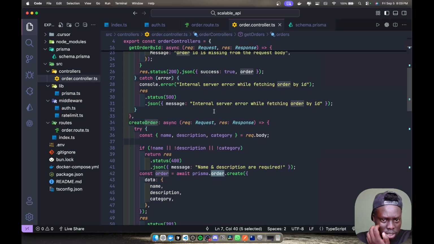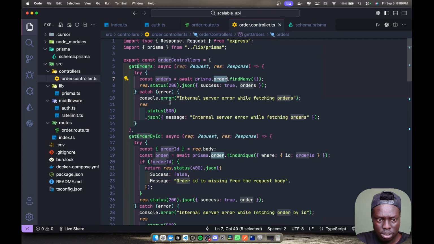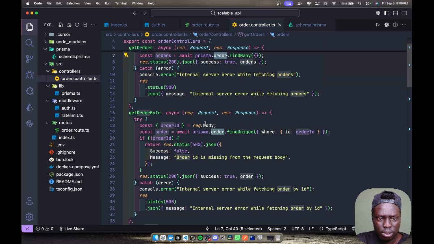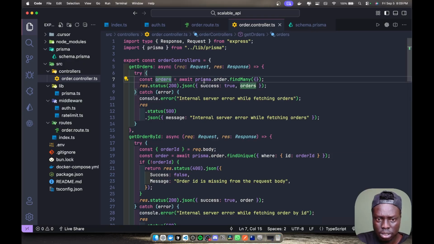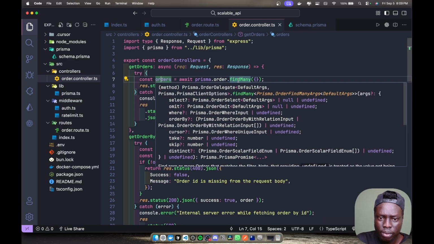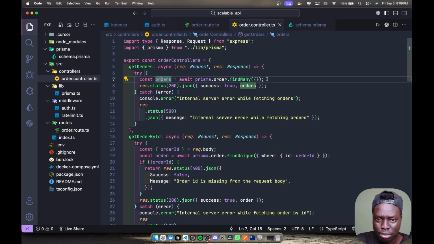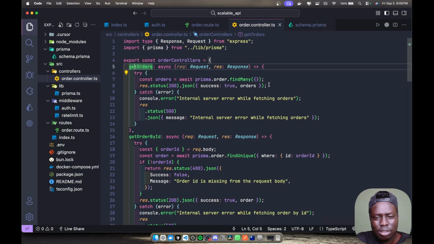So let's go here. As you can see, you create an order. You say const orders equals await prisma.order.findMany. Now if you just put an empty object, it will select everything that is inside your orders. That is just for getting all orders. That is the only thing you need to know.